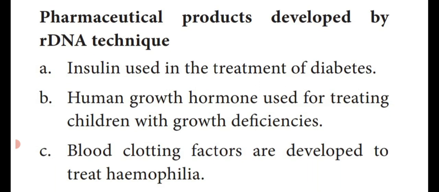So what are the pharmaceutical products or chemical products produced by rDNA technology or biotechnology or rDNA technique? One of the important products is insulin, a chemical which is used to treat the diabetic patient.